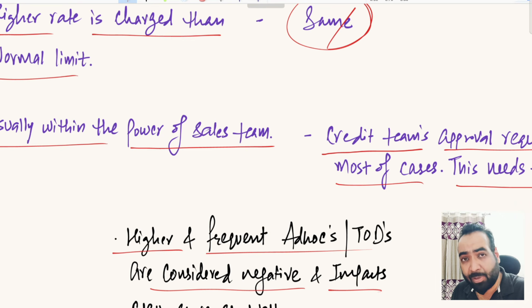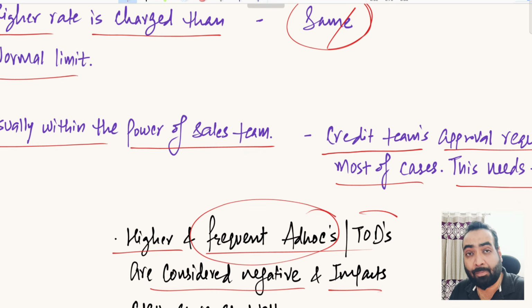So it can impact your CIBIL score, and it will affect your banking conduct if you apply for a new loan with some new banker, and if that banker sees that you are taking frequent ad hoc and frequent TODs from the bankers, then their credit team will become slightly negative in their approach. They will think that you are in some kind of cash crunch, you are not able to manage your business properly, right? So that creates a negative impact in the minds of credit managers.